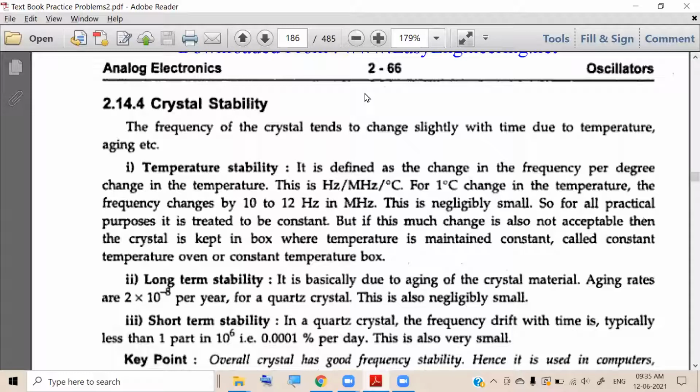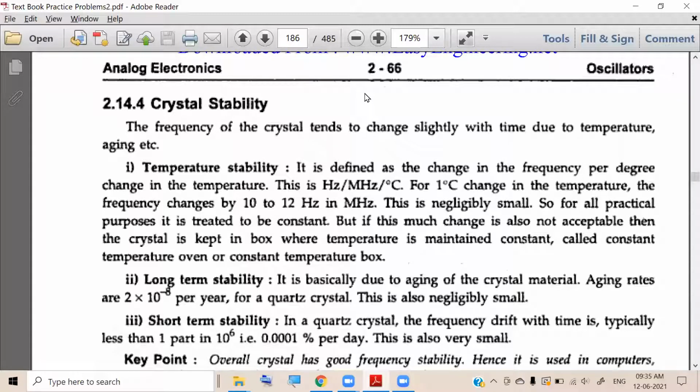In 1,000,000,000, which is a large number, compared to that, the 10 or 12 is a very small number, so you can neglect it. So for practical cases, you can approximate it to be constant, not a big problem.